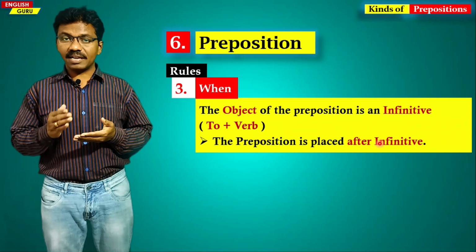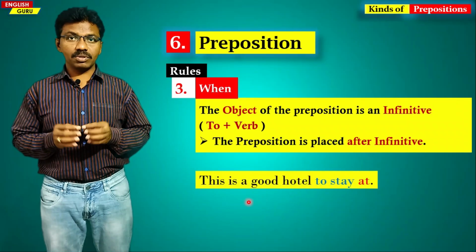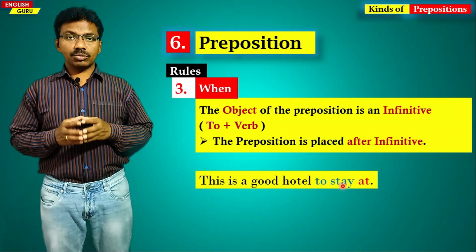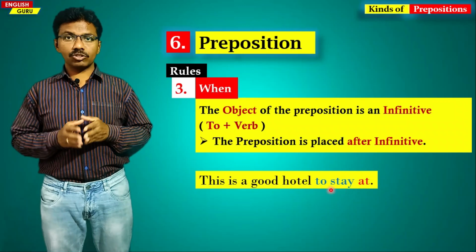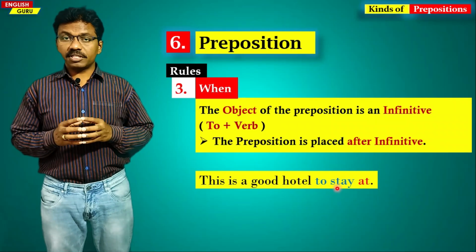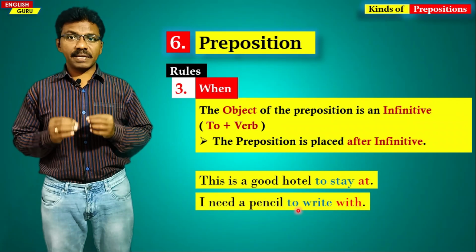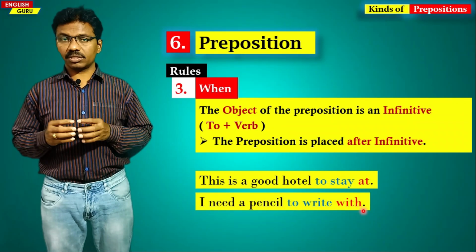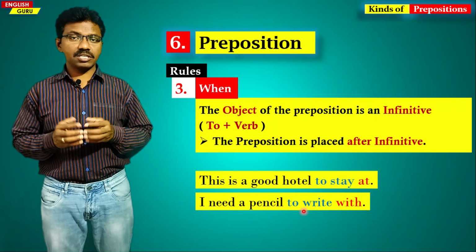That means at the end of a sentence after the to-infinitive verb. For example, this is a good hotel to stay at. At is placed at the end of the sentence. To stay is the to-infinitive in the sentence. And the next one, I need a pencil to write with. So with is a preposition placed at the end of the sentence. To write is the to-infinitive.